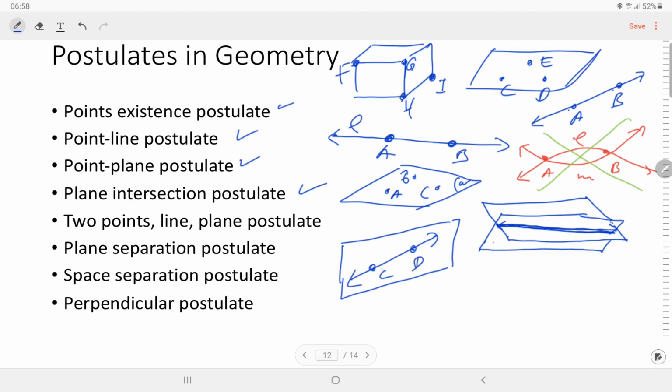If we have C and D, 2 points in a plane, then the line L containing C and D is also in the plane. This is the 2 points line plane postulate.